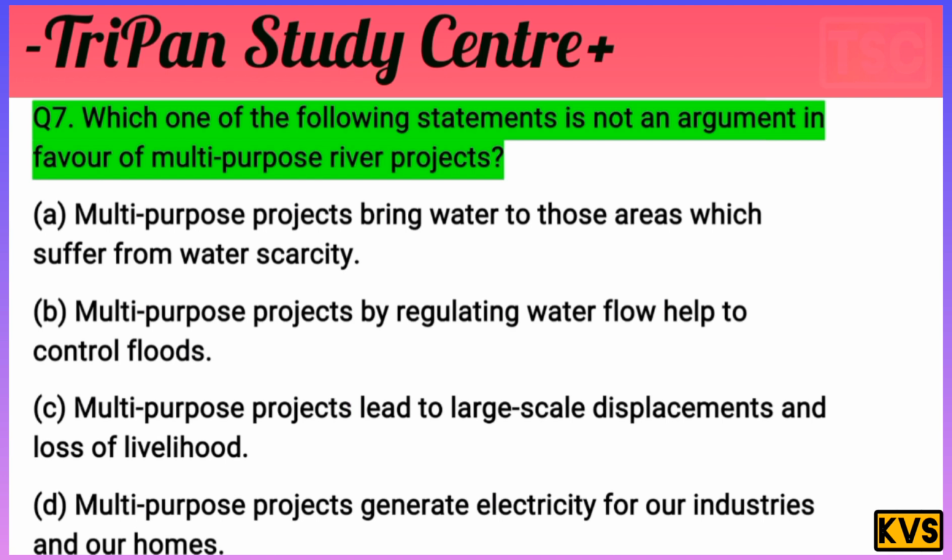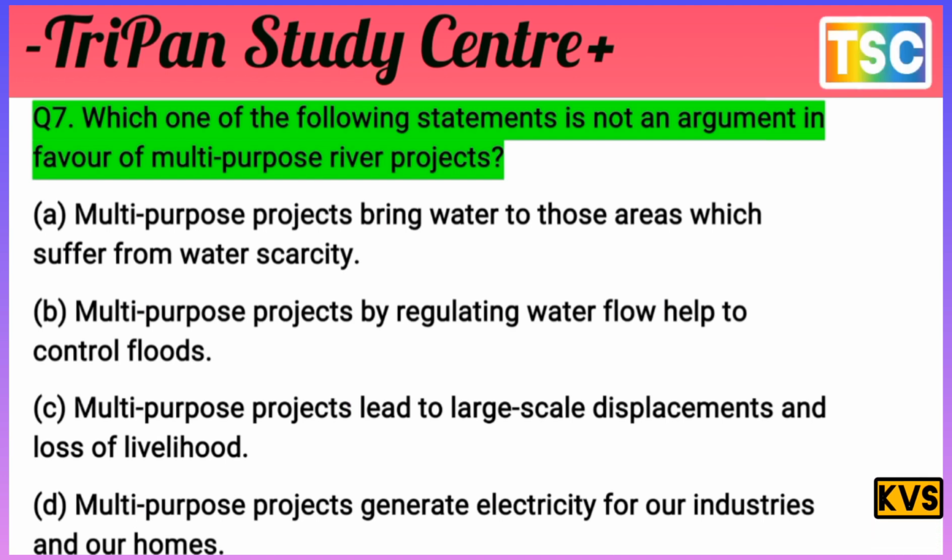You must have a thought of your answer. Let's see what our answer is for this question. The statement is not an argument in favor of multi-purpose river projects. Multi-purpose projects bringing water to areas which suffer from water scarcity is not the answer.